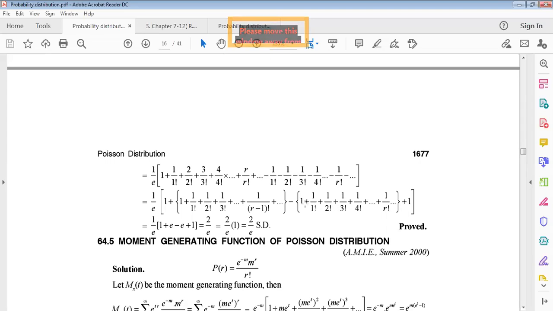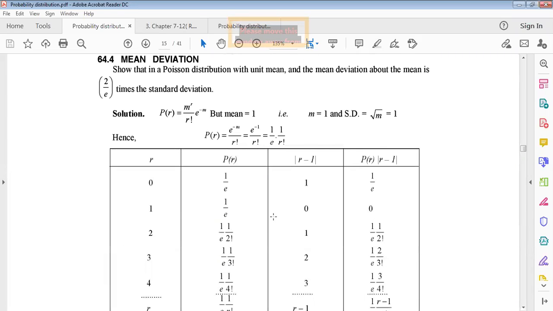In the second series, we have to add 1 and take another plus 1 to balance the series. Now this is the exponential series of e to the power x with x equals 1, which gives e, and this is also a series of e. Now we get 2 divided by e into 1, that is 2 divided by e times the standard deviation, since 1 equals the standard deviation. Proved. This is the theorem we have proved.